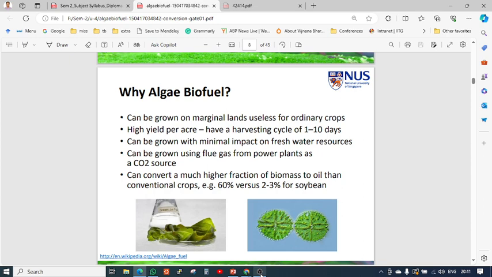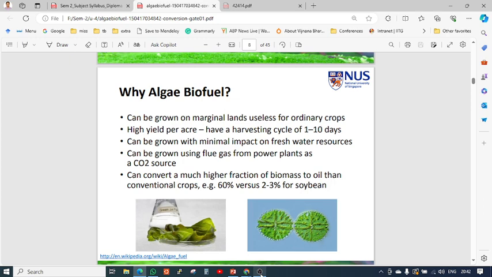High yield per acre. Obviously, it is fast growing. As we will discuss on the last slide, it rapidly doubles its weight in a day, has a harvesting cycle of 1 to 10 days, and can easily be harvested. It can grow with minimal impact on freshwater resources, since only a small amount of water is required. It can grow using flue gases from power plants and other CO2 sources, so CO2 can be captured using this algae.